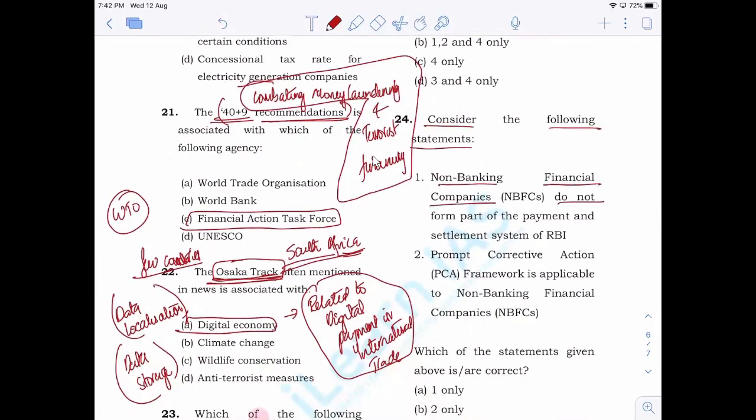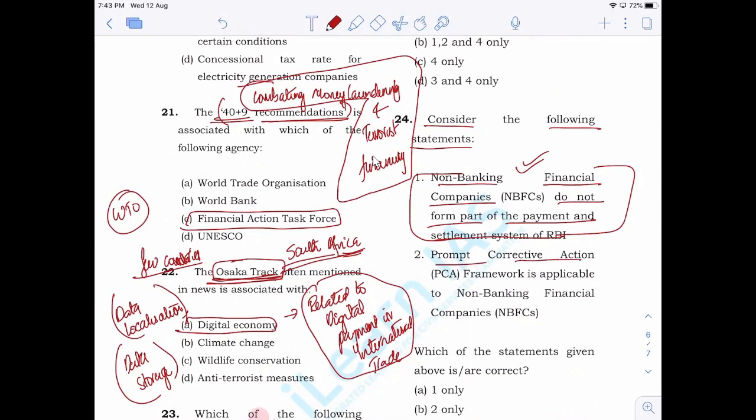Now, 24, consider the following statements. Non-banking financial companies do not form part of the payment and settlement system of RBI. That is correct. That is the major difference between NBFCs and banks. When it comes to NBFCs, they do not form part of the payment and settlement system. As a result, they cannot issue cheques, right?